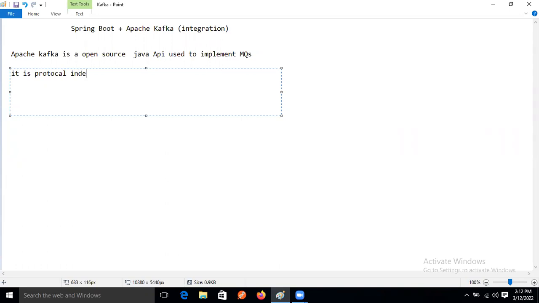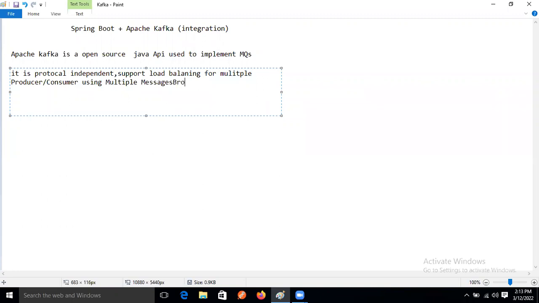It is protocol independent and supports load balancing for multiple producers and consumers, using multiple message brokers.